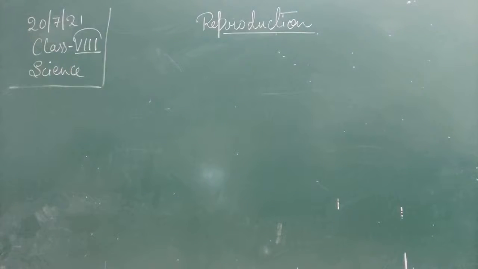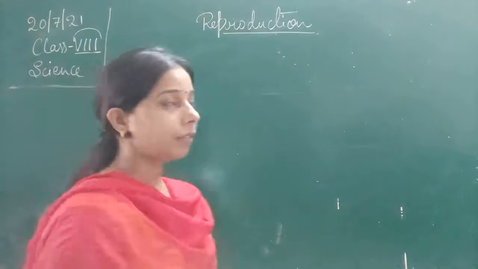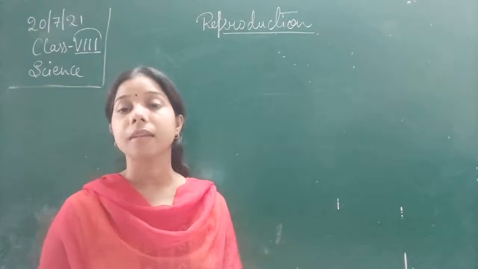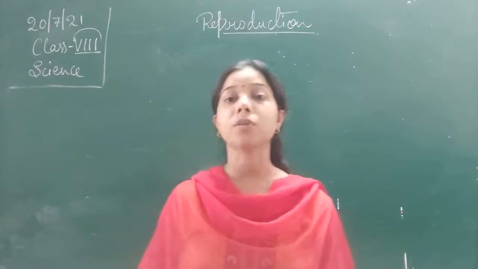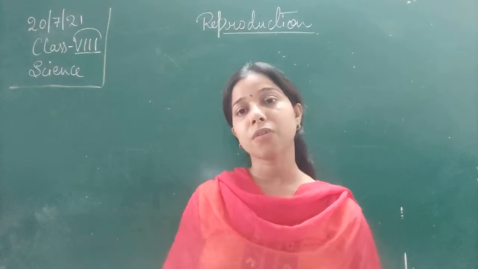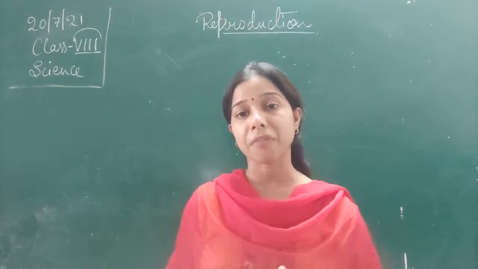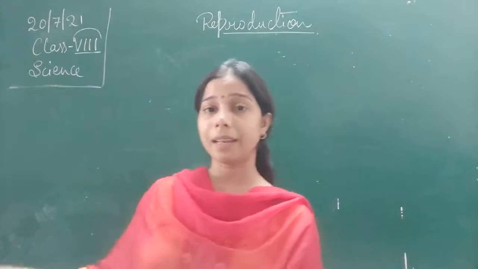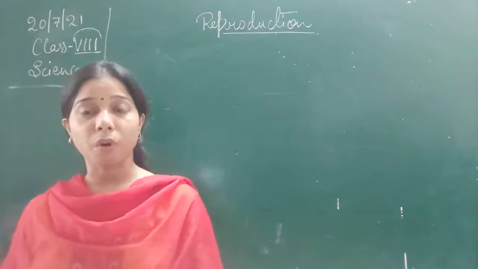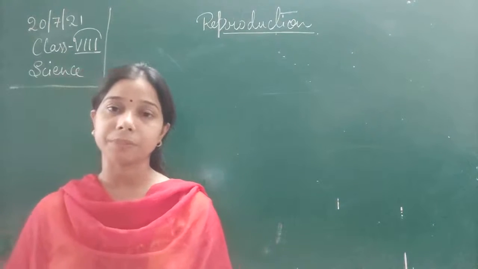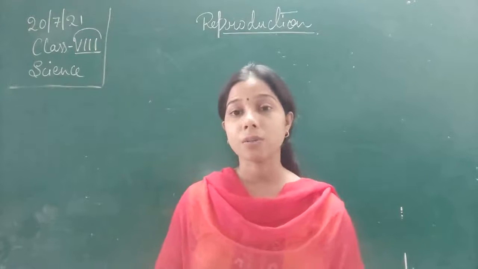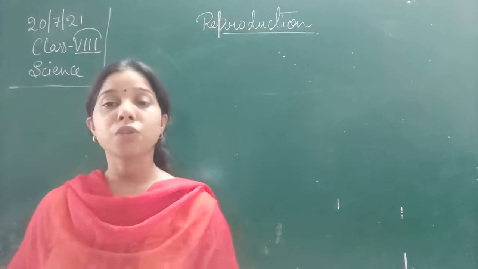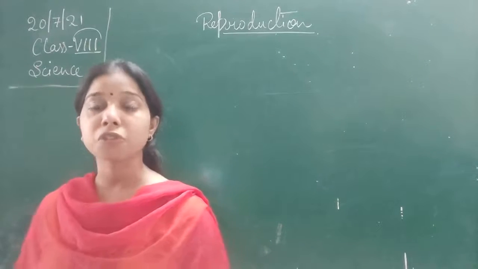Now, when we see the structure of the male gamete and the female gamete, the male gamete is what? That is a sperm, and the female gamete is what? It is an ovum or egg. When you look at the structure, you will find that the sperm consists of a head, a middle part of the body, as well as a tail. The movement of the sperm occurs with the help of the tail only. Because of that, it is motile, but the ovum is a spherical body. So it is not motile, it remains fixed, it is non-motile.